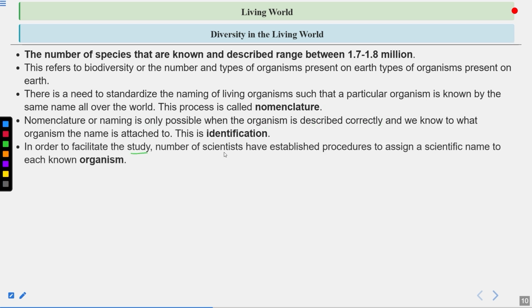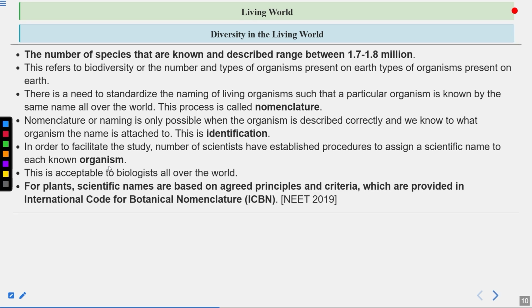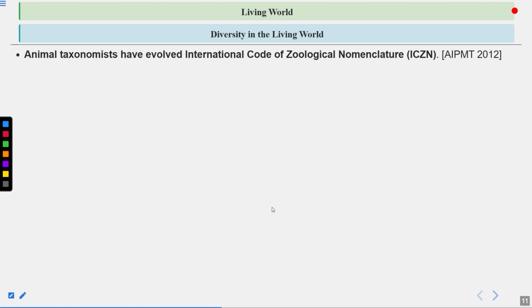In order to facilitate the study, a number of scientists have established procedures to assign a scientific name to each organism. So each organism has been assigned a particular scientific name, and by this name, that organism is known all over the world. This is acceptable to biologists all over the world. For plants, scientific names are based on agreed principles and criteria which are provided in the International Code of Botanical Nomenclature, abbreviated as ICBN. Similarly, for animals, animal taxonomists have evolved the International Code of Zoological Nomenclature, abbreviated as ICZN. Similarly, you have certain codes for viruses also.